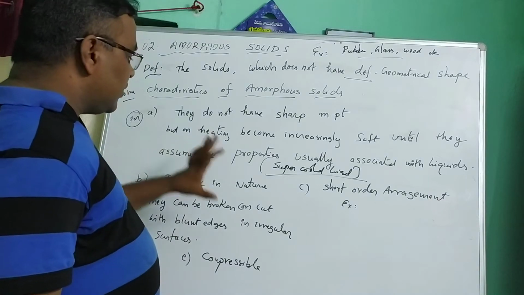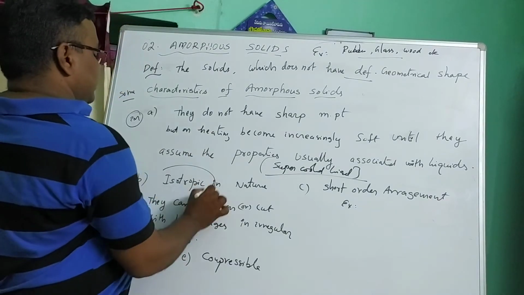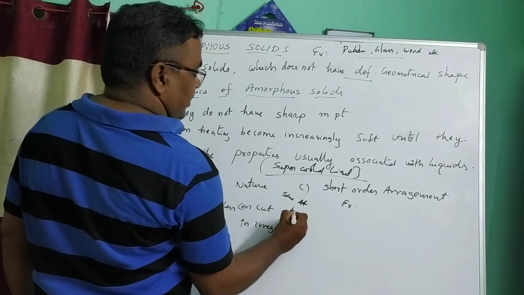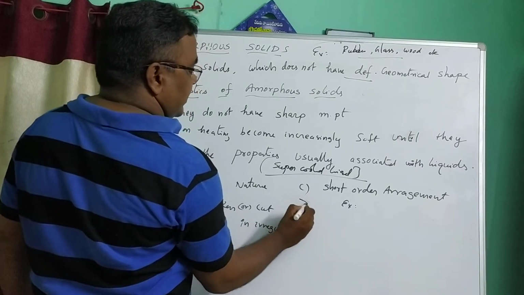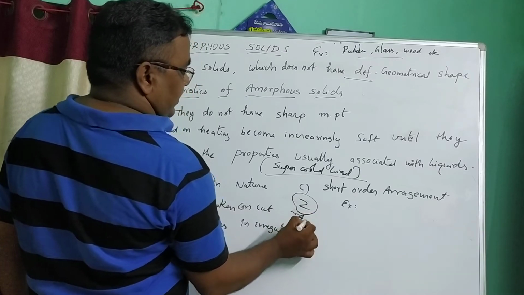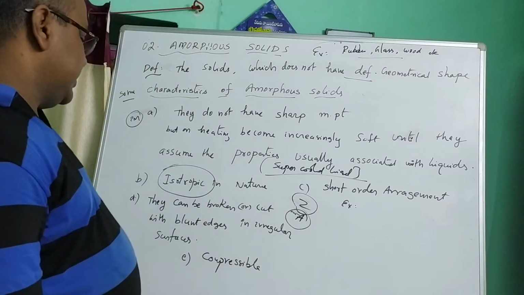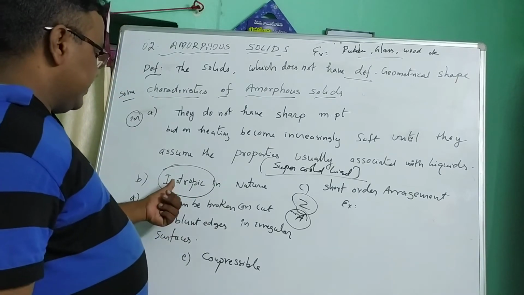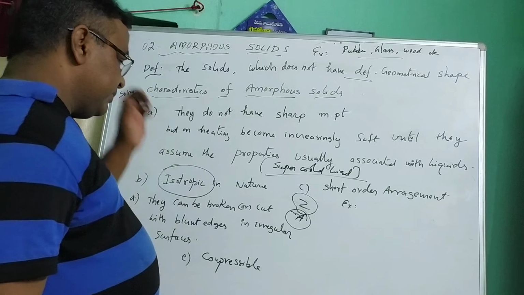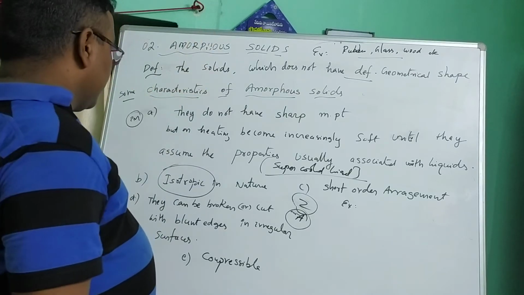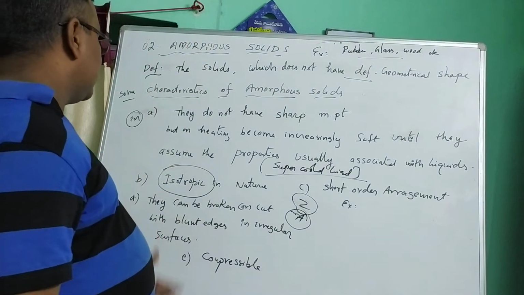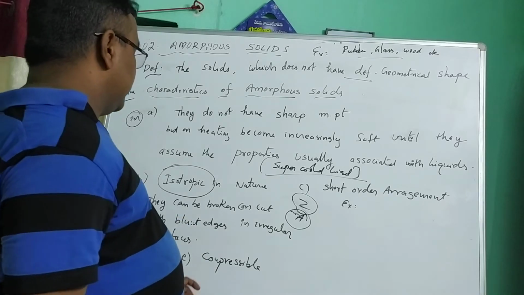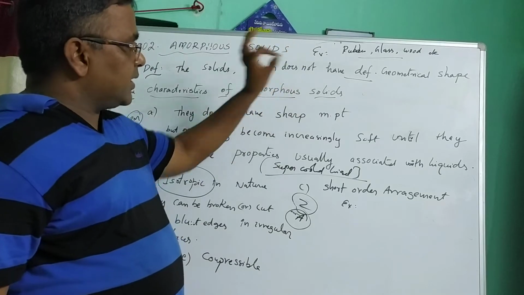They are isotropic in nature. What is isotropic? Same atomic number Z, but different mass number A, is known as isotope. They can be broken, like rubber or glass. When we cut, it has blunt edges in irregular surfaces. They are also compressible. All of you know that rubber is compressible.